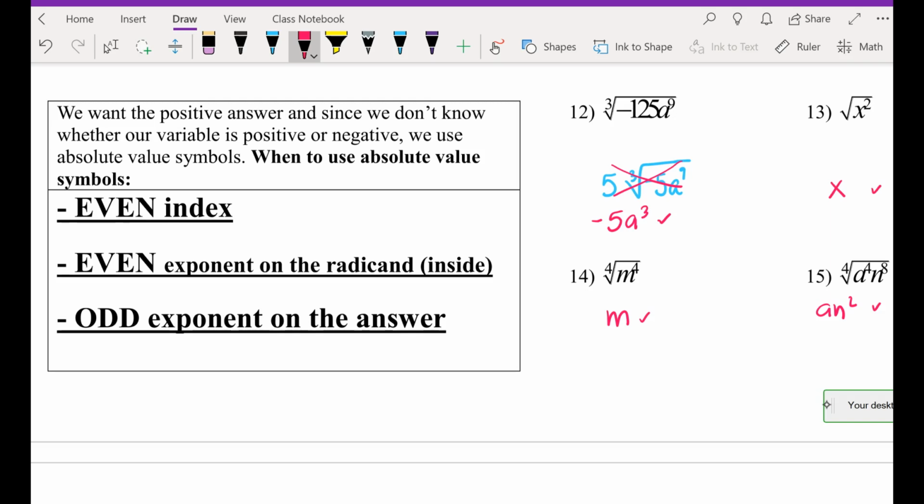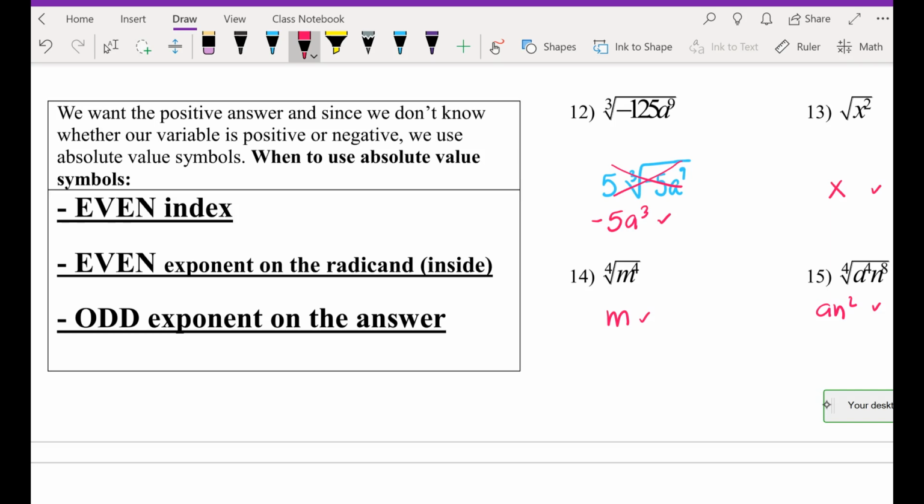So now, how do we know when to use an absolute value? We're going to start with number 13. Is that an even index or odd index? Even, because we just use the square roots. In square root, can I have a negative answer ever? No, right? Because whatever comes out of square root must always be positive.